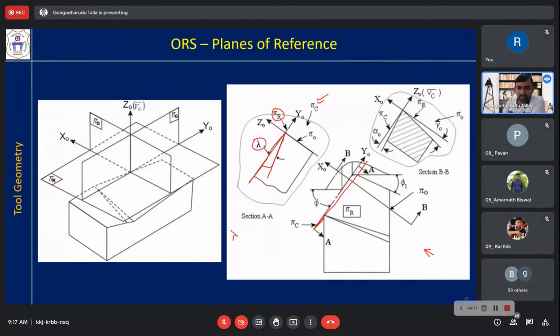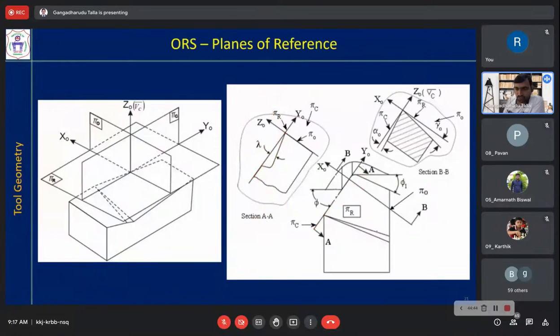Lambda is the inclination angle. You can see only that angle, because here there will not be any angle. You are cutting this.